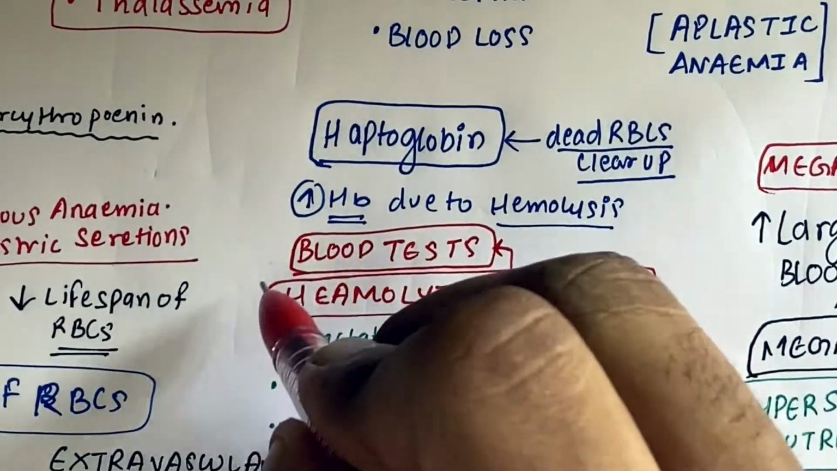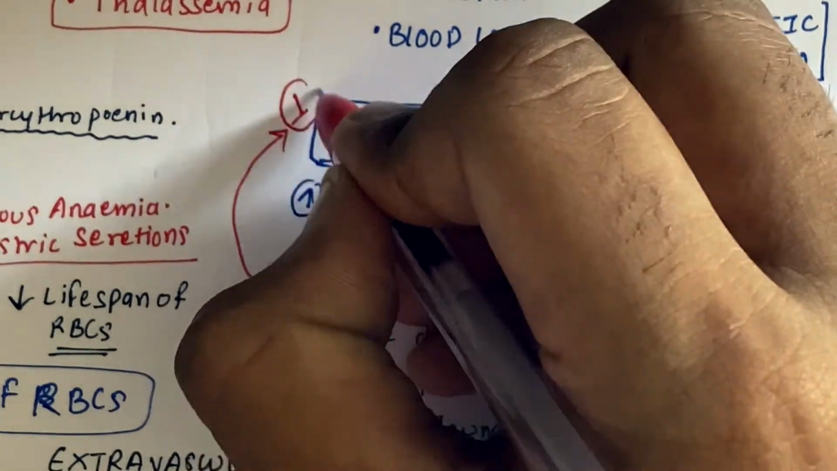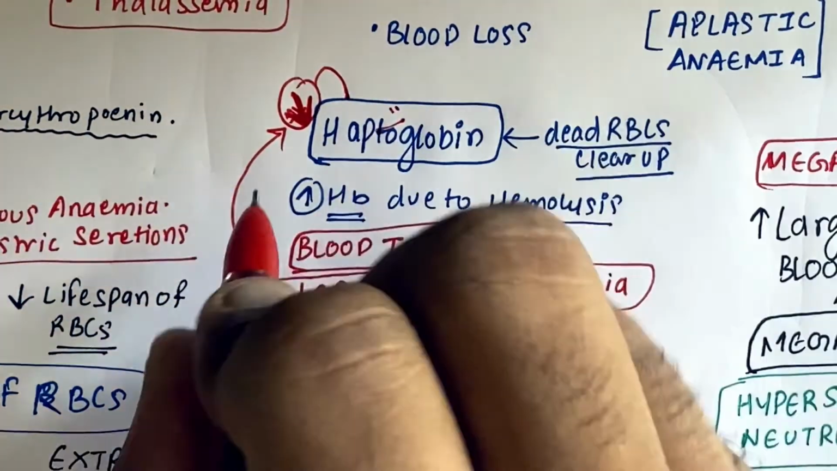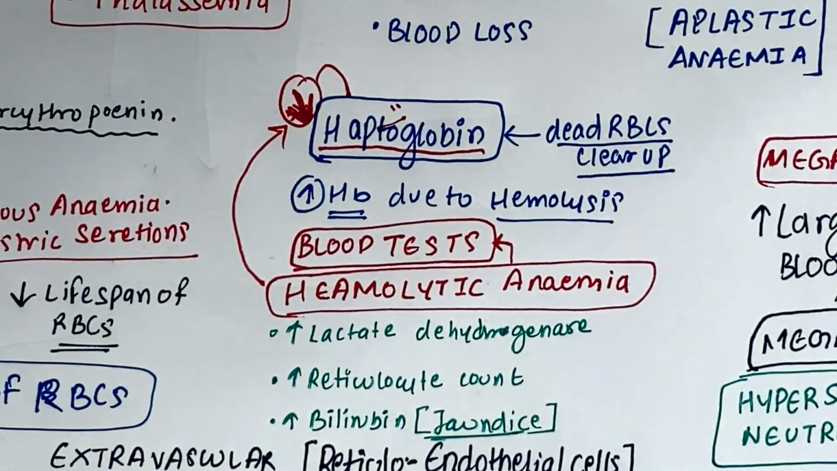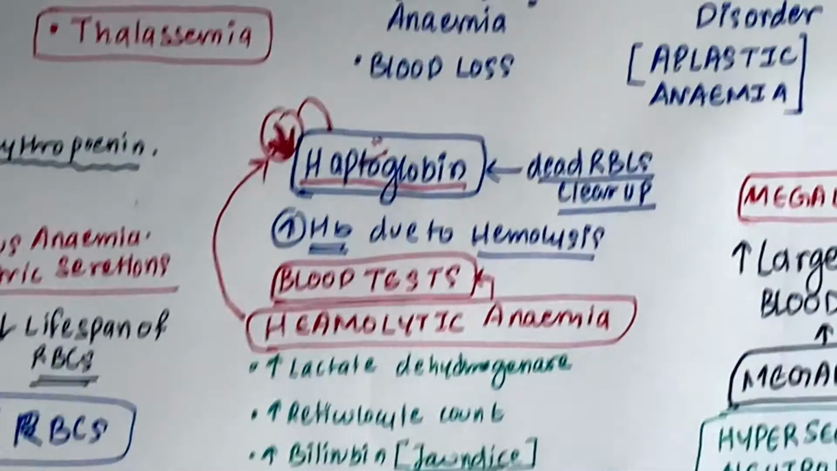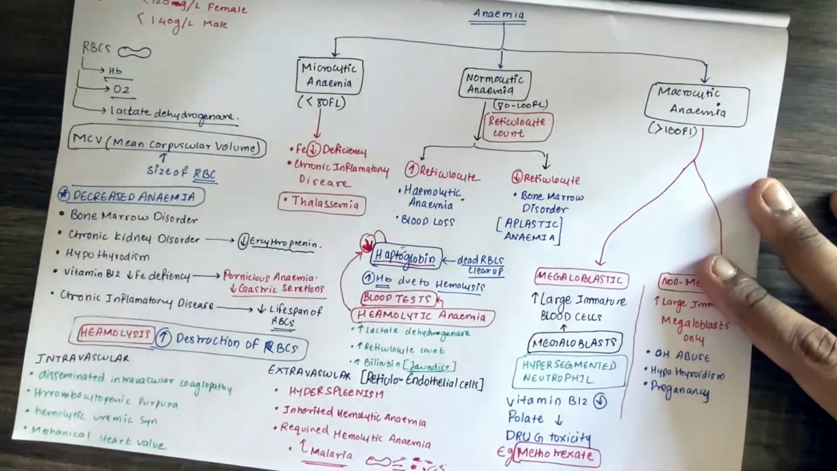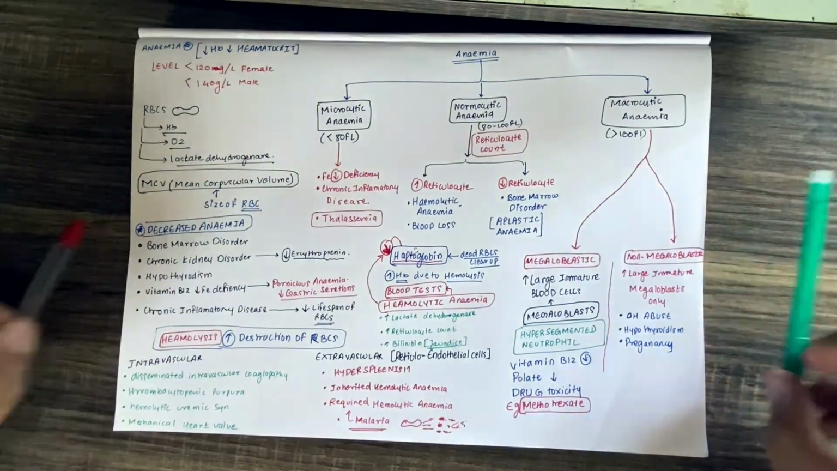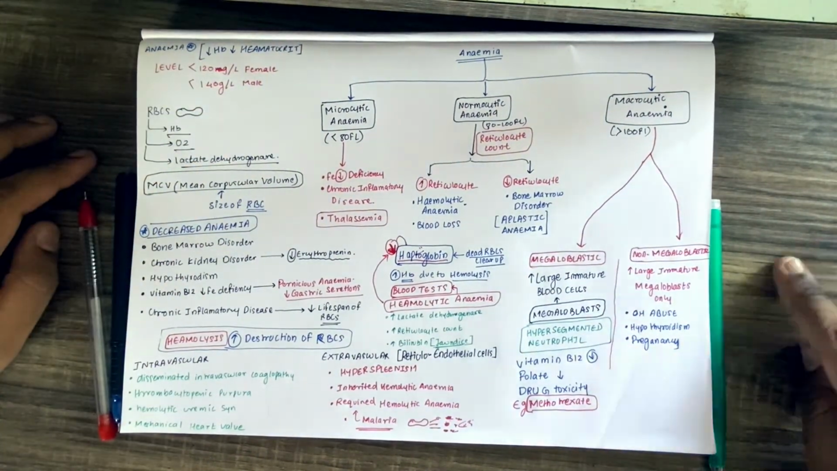Haptoglobin, you might think the amount of haptoglobin might go down during hemolytic anemia. And how is that? I'll tell you why. When too many dead cells are piled up, haptoglobin is utilized in clearing up the RBCs. So the amount of haptoglobin is gone; it's used up there.